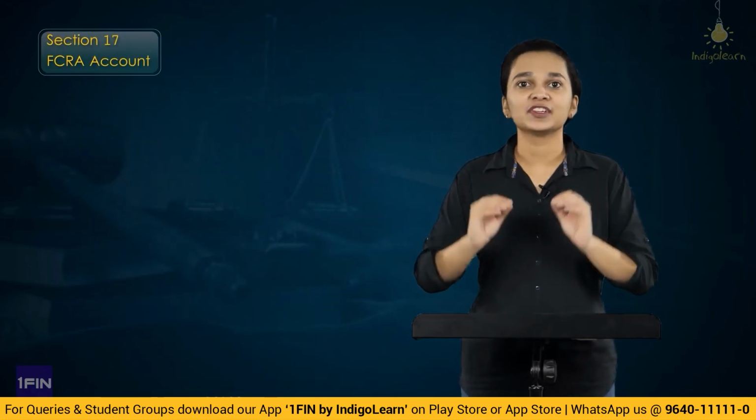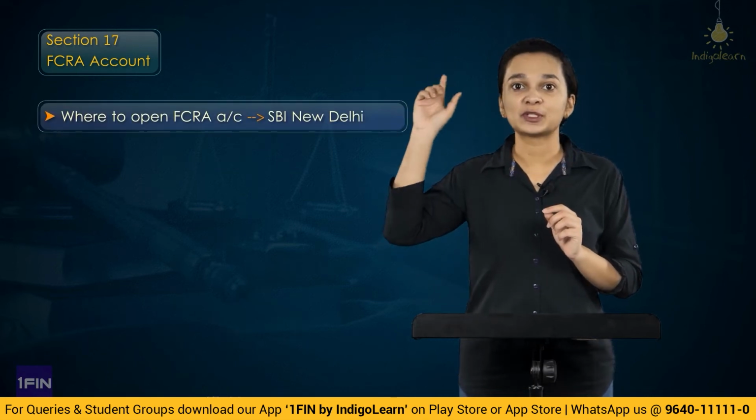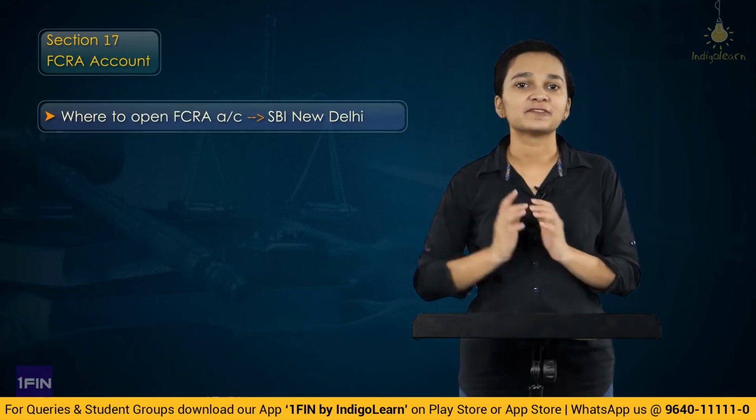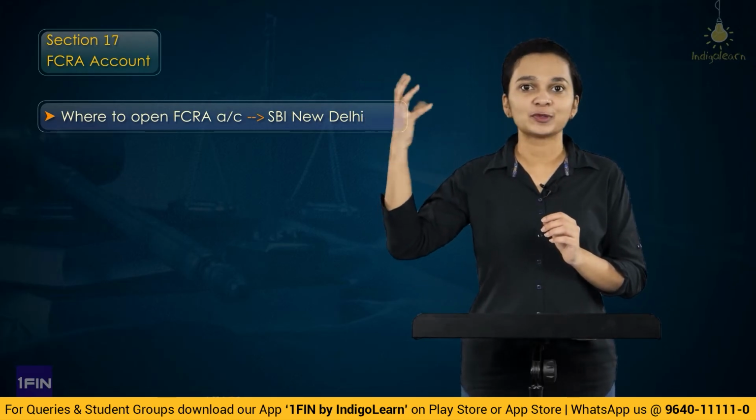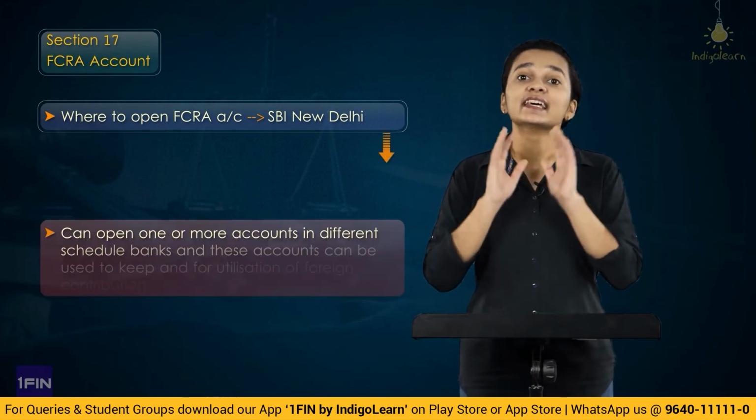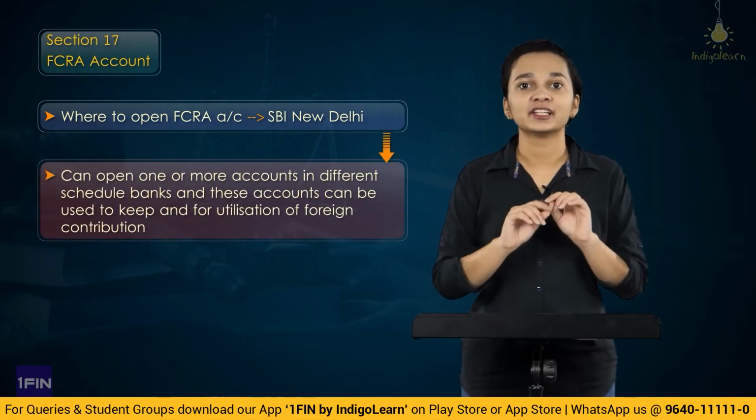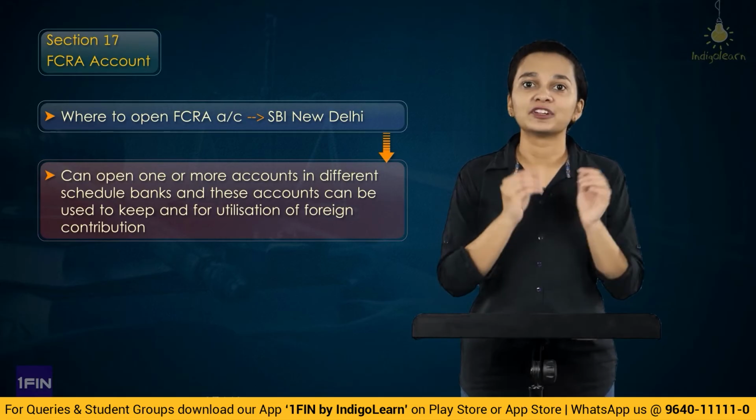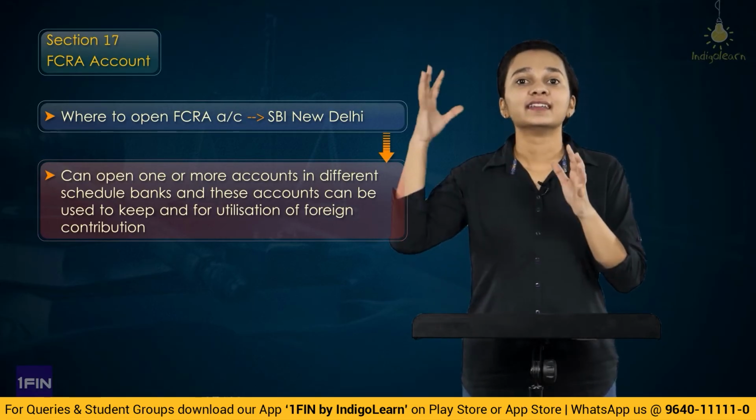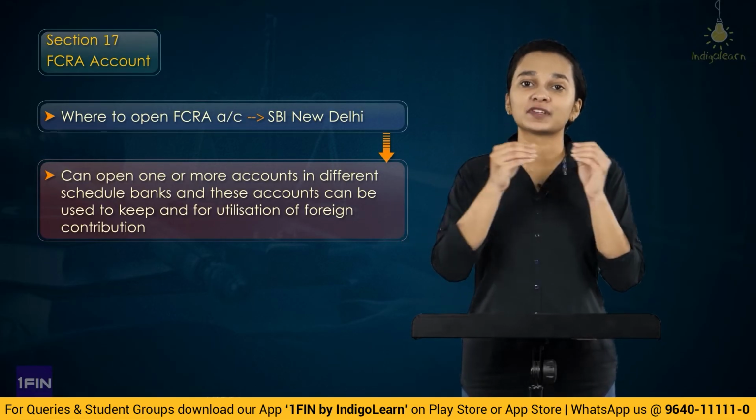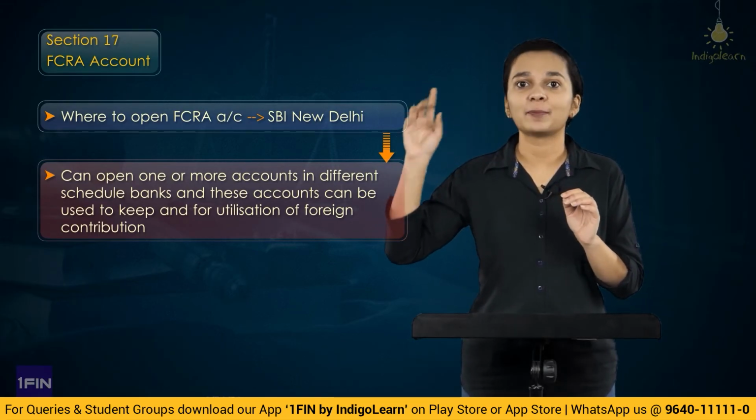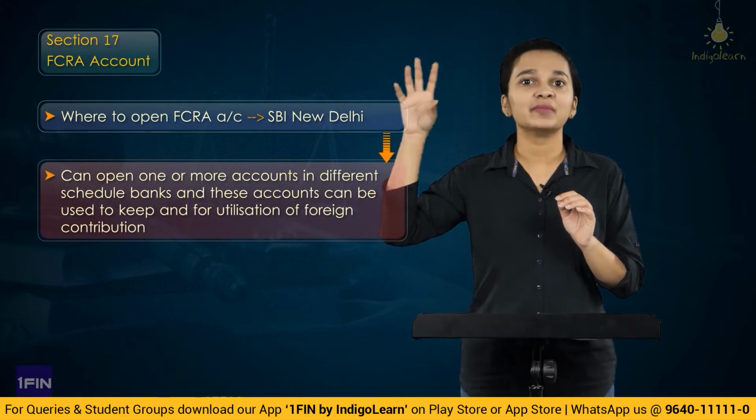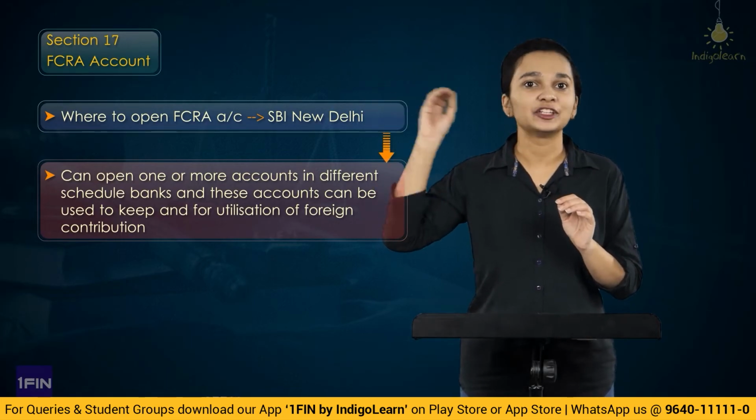Then under section 17, we have understood the concept of FCRA account. So the main account has to be opened with SBI branch of New Delhi as specified by the central government, and that is the account where any foreign contribution can be received by the person. Yes, the person can open one or more different FCRA accounts in one or more different scheduled banks, but these banks are only for the purpose of keeping the money or utilizing the foreign contribution. The receipt of foreign contribution will happen only with the main FCRA account, that is SBI New Delhi.